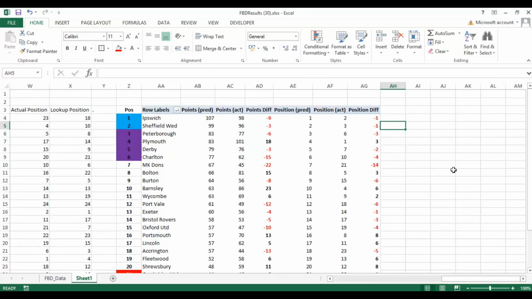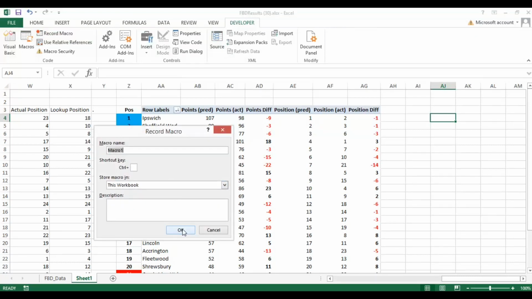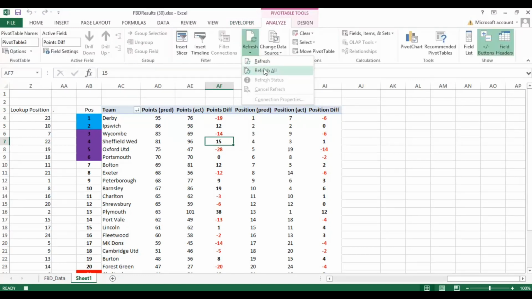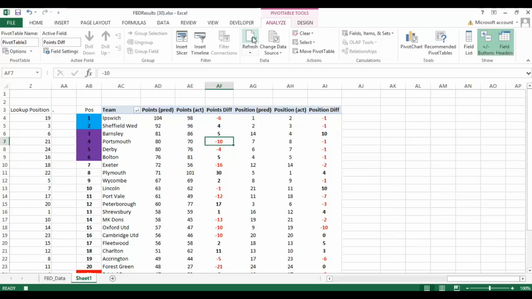And what I said earlier about being able to do a refresh, we can put a button in, so you don't have to keep doing this. So we do this by creating a macro. So if I'm going to say record macro, here's my macro, and if I say I want to refresh, this is the best way to do it. So I'm going to select this pivot table, and we're going to do refresh all, and then we need to do a double refresh because we're pulling through the data. So the first refresh is refreshing all the data. Second one is refreshing those pivot tables to the left, and then the third one is finally updating this pivot table.